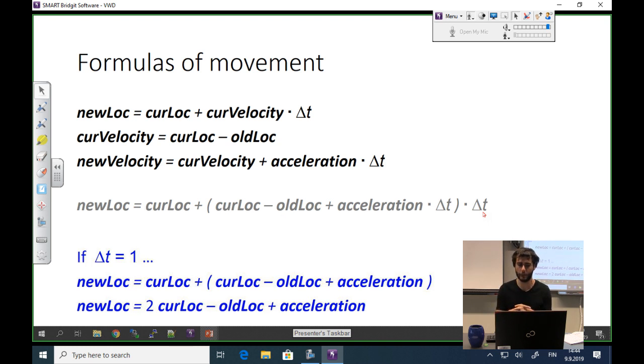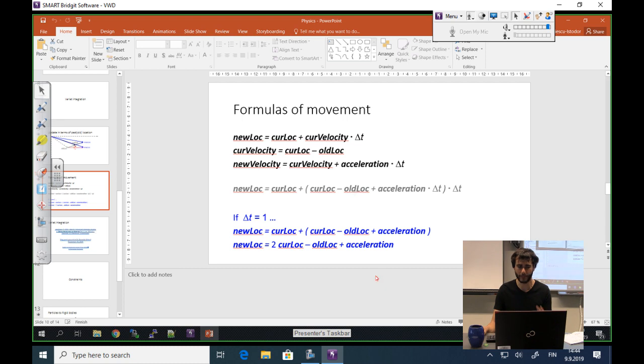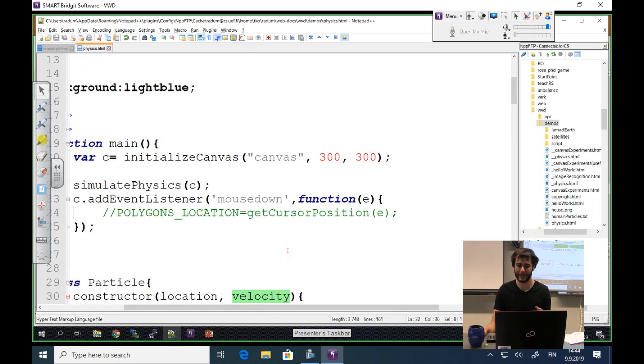But this is the function that we implemented into code now. So subtracting the current from the old, adding the acceleration, and then modifying the existing location with all of that. So should be easy. Don't be scared.